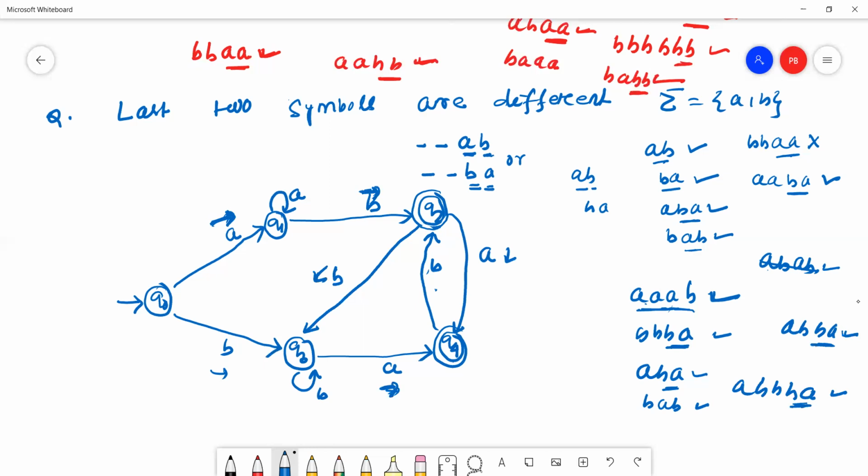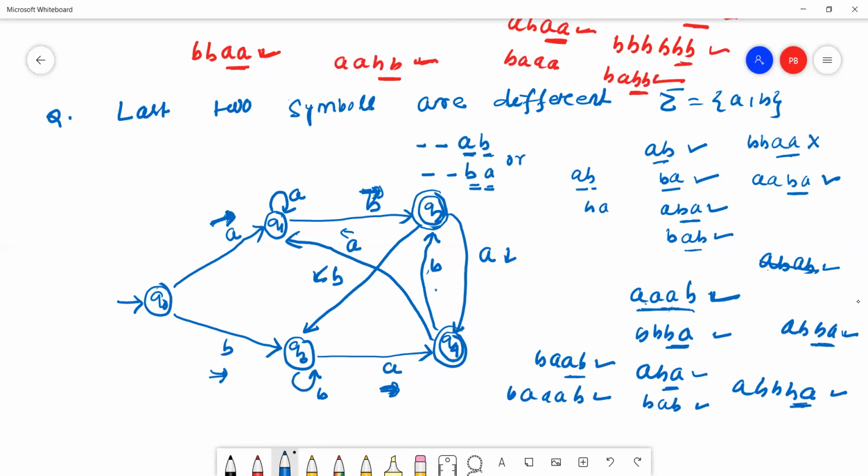Similarly, B, A, B. This is a valid string because the last two symbols are different. B, A, B, A. Similarly, B, then multiple A's and B's.